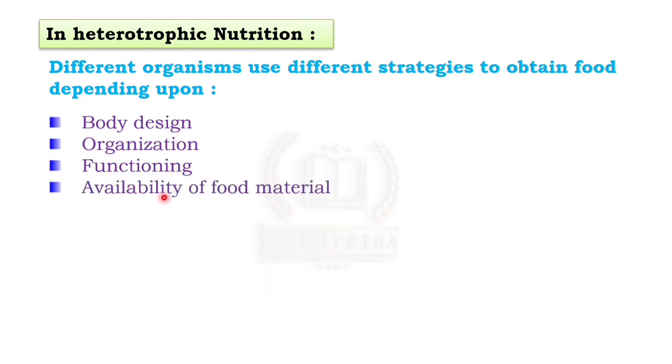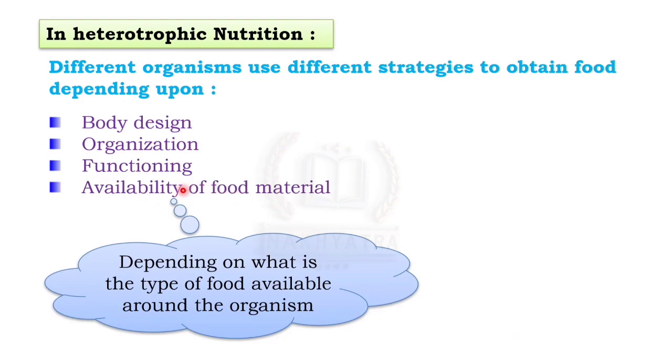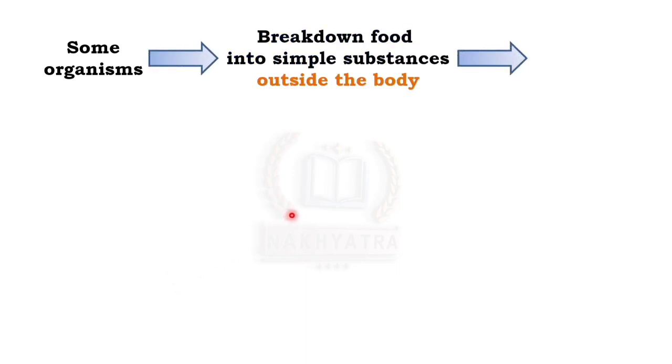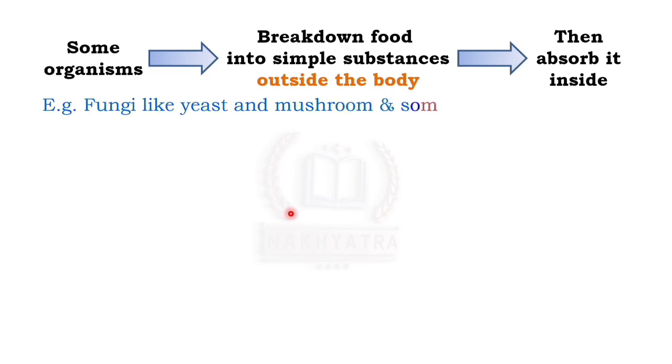Now the fourth one is the availability of food material. This depends on different organisms, and they use strategies to obtain food according to what is available in their surroundings. Now see here, some organisms break down food into simple substances outside the body and then absorb it inside. They break down complex food into simple substances outside, and then absorb it inside.